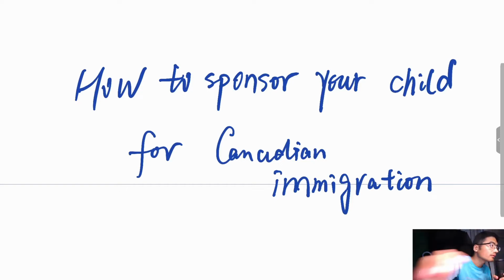How to sponsor your child for Canadian immigration. Canadian citizens and permanent residents can sponsor their child living abroad to immigrate to Canada. Through family class sponsorship, a Canadian citizen or permanent resident can sponsor a dependent child living abroad to come join them in Canada and become a permanent resident.